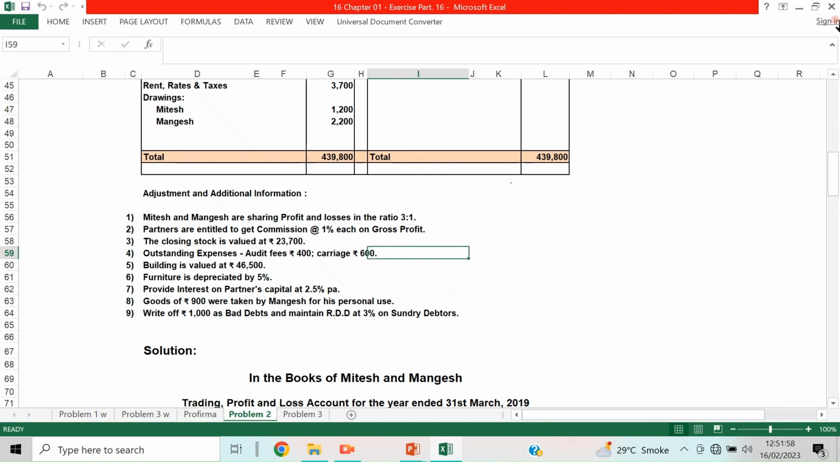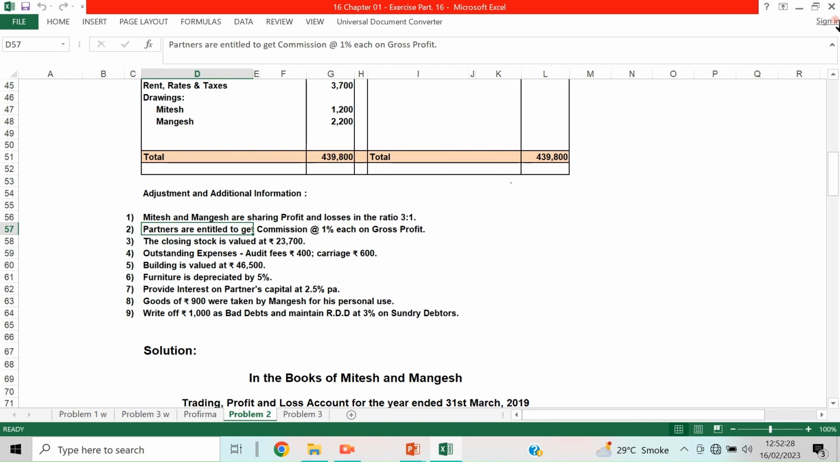Now after that, there are some adjustment entries given. Mitesh and Mangesh are sharing profit and losses in the ratio 3:1. If it is not given, the rule we already gave is that if it is not mentioned, then it will be treated as equal. Then partners are entitled to get a commission of 1% on gross profit, 1% for both of them on GP, not on NP. It is on gross profit.